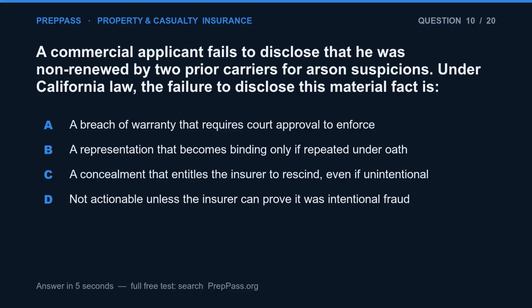Question 10. A commercial applicant fails to disclose that he was non-renewed by 2 prior carriers for arson suspicions. Under California law, the failure to disclose this material fact is: A. a breach of warranty that requires court approval to enforce, B. a representation that becomes binding only if repeated under oath, C. a concealment that entitles the insurer to rescind, even if unintentional, D. not actionable unless the insurer can prove it was intentional fraud.